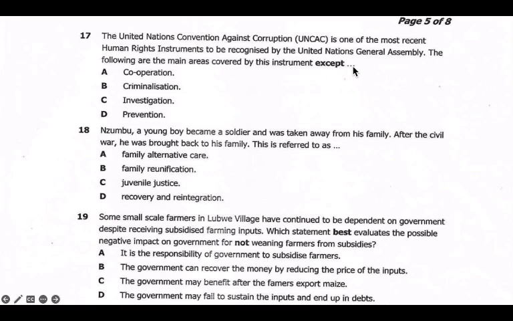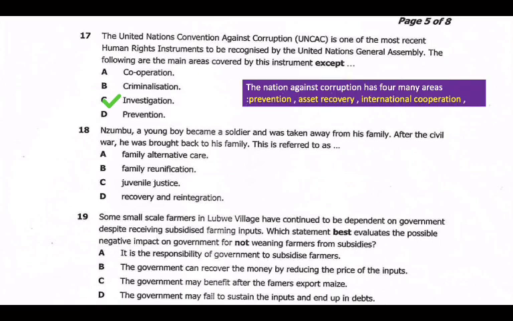Now we have to know the areas of the United Nations. I'll give a tip about the United Nations Convention Against Corruption. So these ones, if you look at them, the United Nations Convention Against Corruption has four main areas.